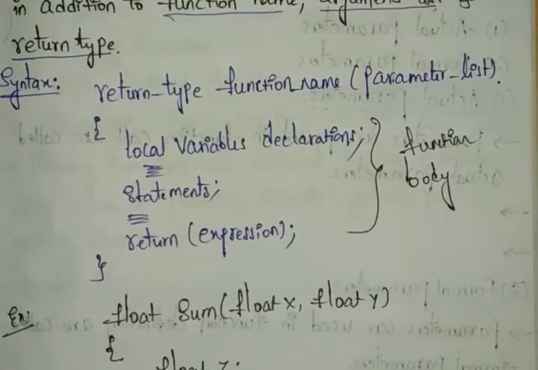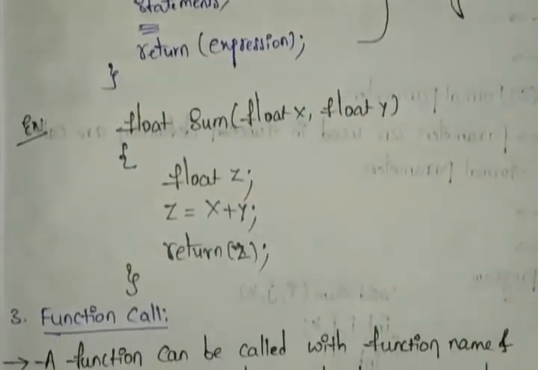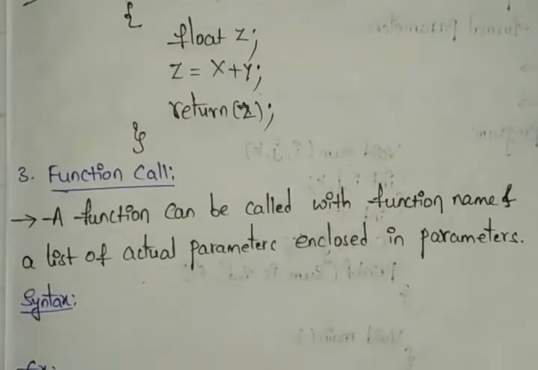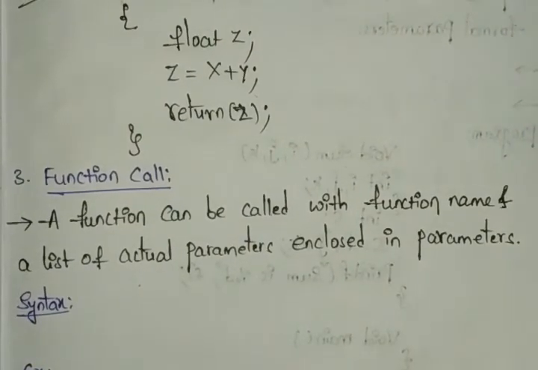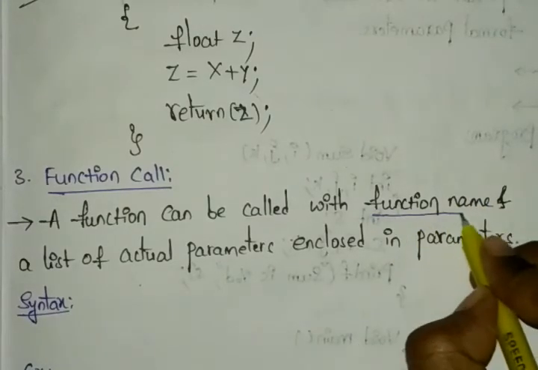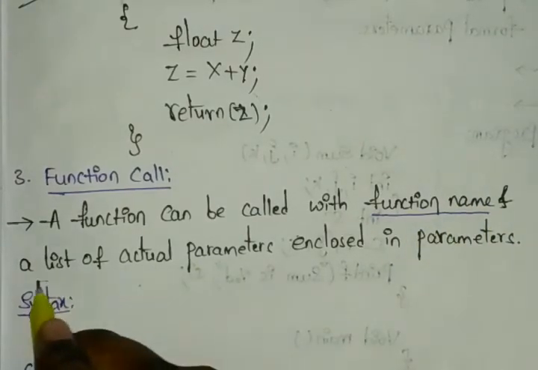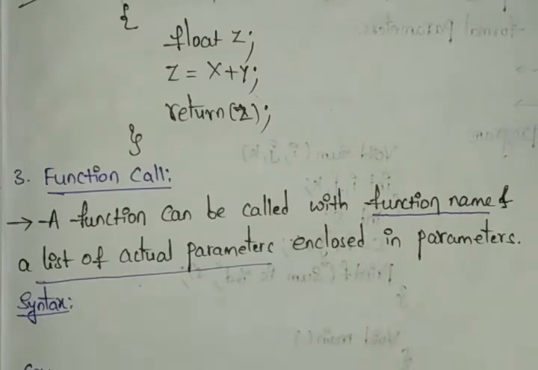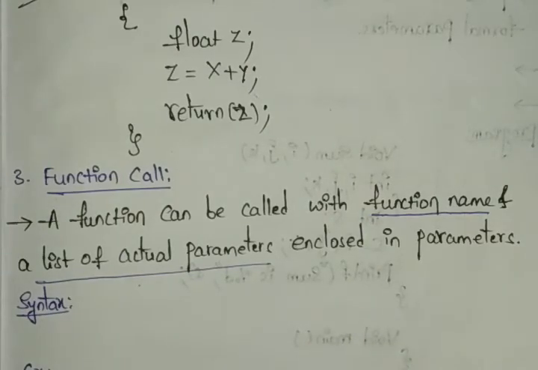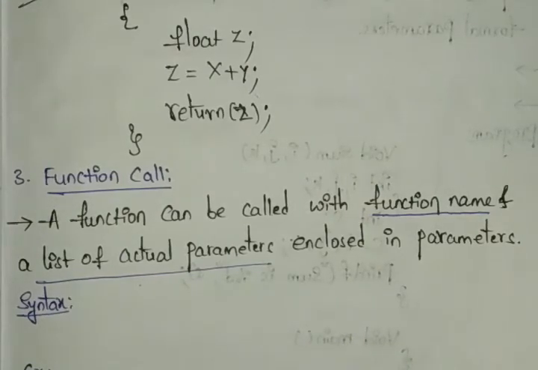Next, third, we have the function call. The function call is made with the function name and a list of actual parameters, enclosed in parentheses. The parameters are of two types, actual and formal parameters.